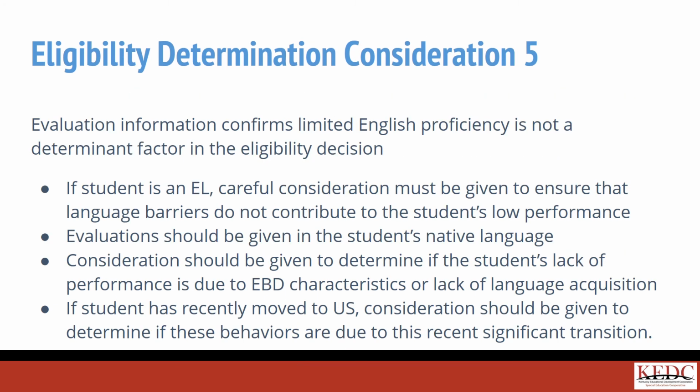Consideration 5 on the conference summary. The ARC should document information from the social developmental history and/or summary of past and present support that addresses limited English proficiency. If the ARC has thoroughly addressed this issue at the referral meeting, they should be able to reference that discussion and add any additional information they may have discovered that supports or refutes limited English proficiency as an exclusionary factor.